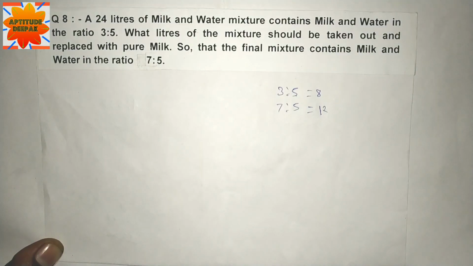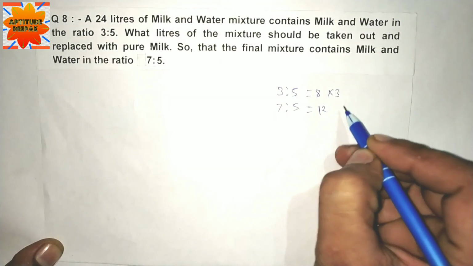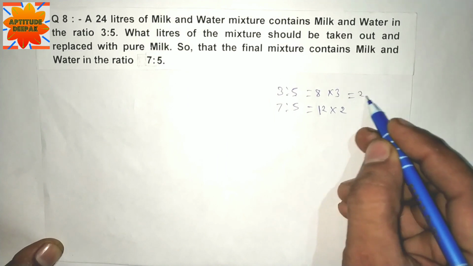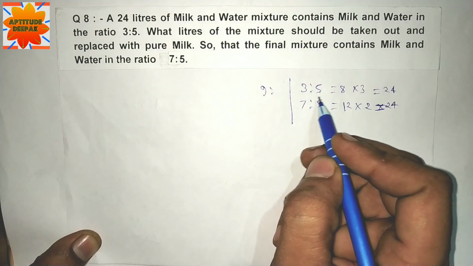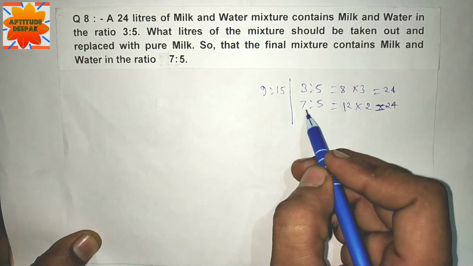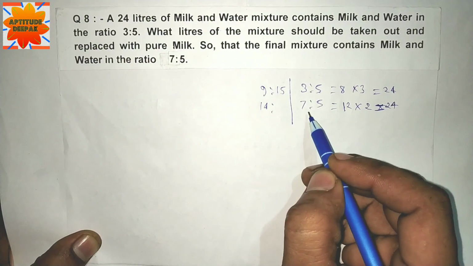Total quantity of mixture is 24. Multiply by 3 and multiply by 2: 9, 15 and 14, 10.